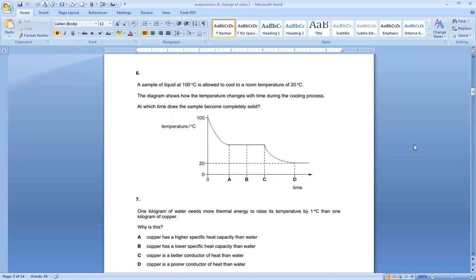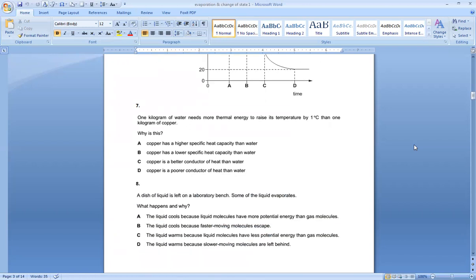So the liquid was at 100 degrees C, its temperature falls, it is still liquid. From A to C, it is changing into solid. So at which time does the sample become completely solid? At C, it becomes completely solid.